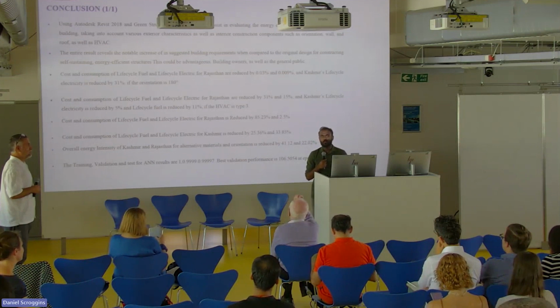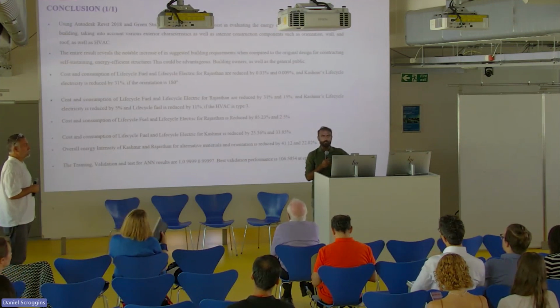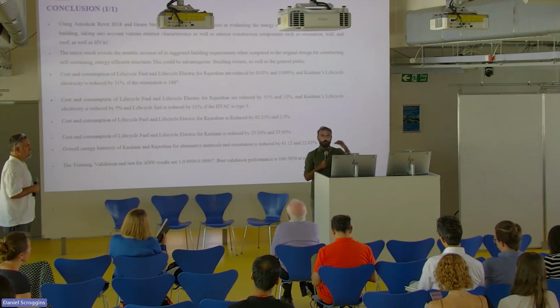So these standards support only certain climatic conditions, but India is a vast country, and it has a very different climatic spread throughout the country. Those standards cannot support all the climatic conditions.